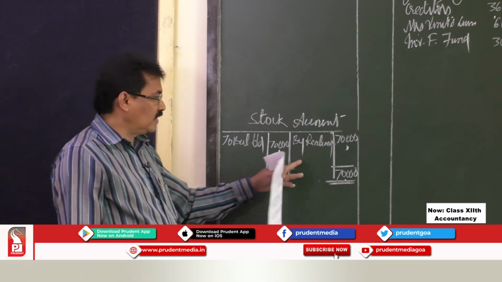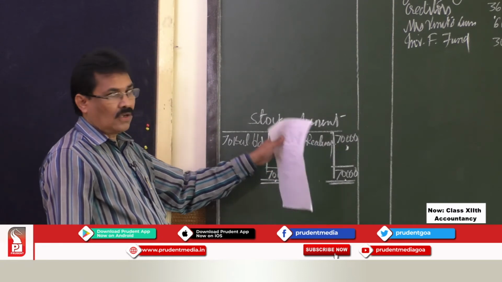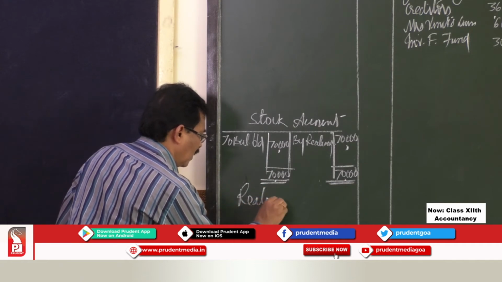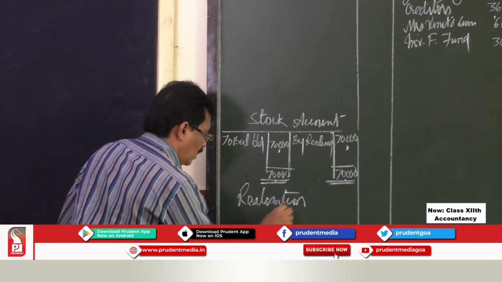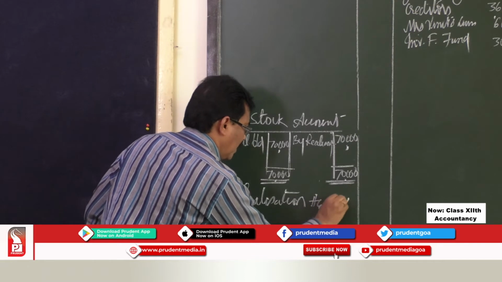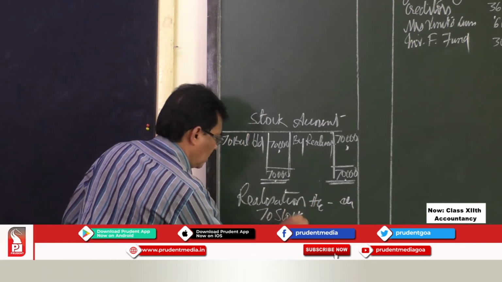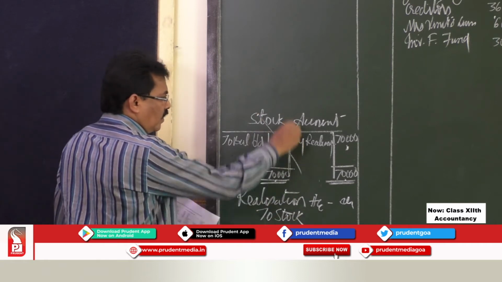How do you read this journal entry? Realization account debit to stock account. So, this account is closed.